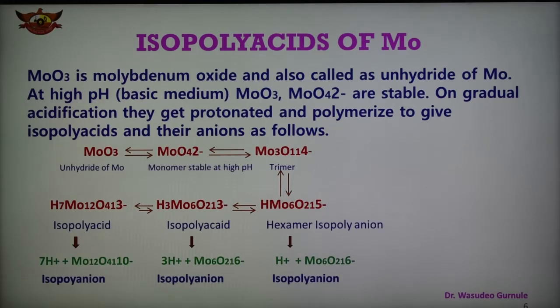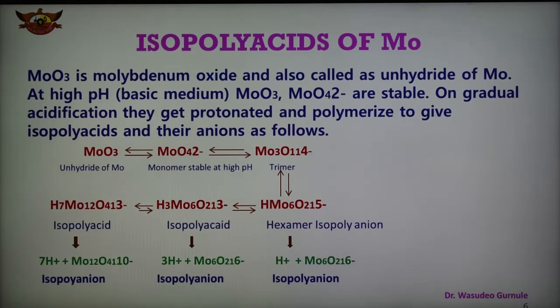At high pH, that is in basic medium, MoO4 2- is stable. On gradual acidification they get protonated and polymerized to give the isopolyacids and their anions, which are shown in this reaction.